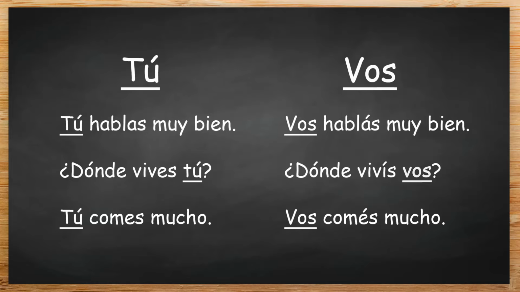Vos hablas muy bien. ¿Dónde vives tú? ¿Dónde vivís vos? Tú comes mucho. Vos comes mucho. Observe that where tú is the subject pronoun in the examples on the left, vos is the subject pronoun in the examples on the right.